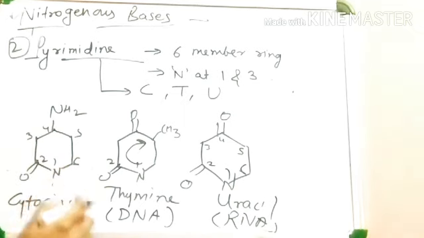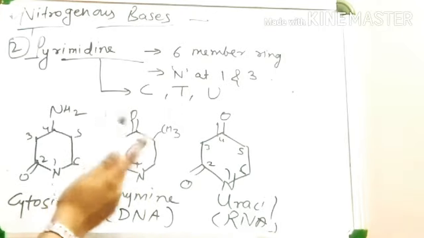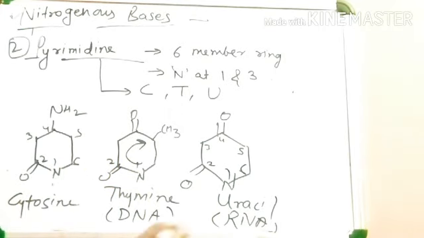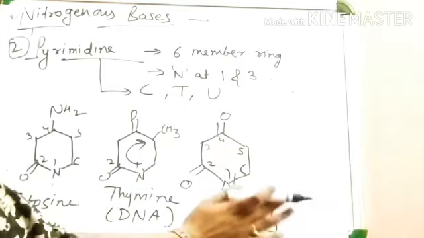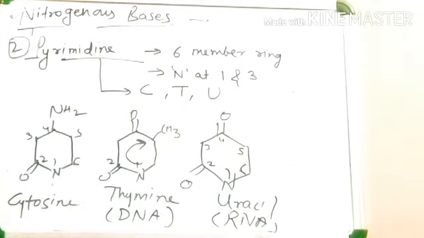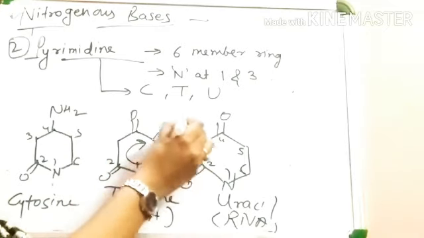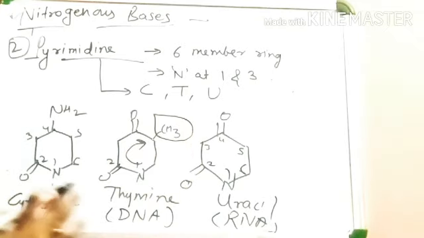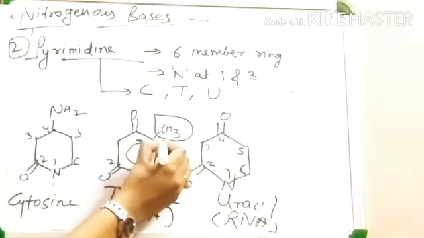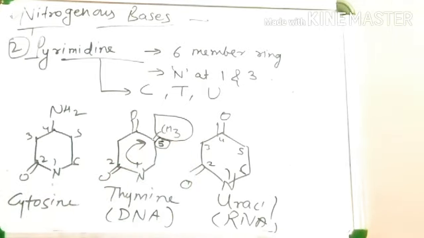The chemical name of this compound is 5-methyl-uracil. Why? Because this compound is uracil. The only difference between uracil and thymine is the methyl group present at the 5th position of thymine.